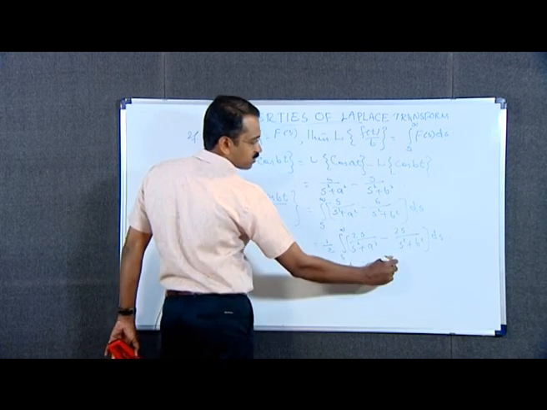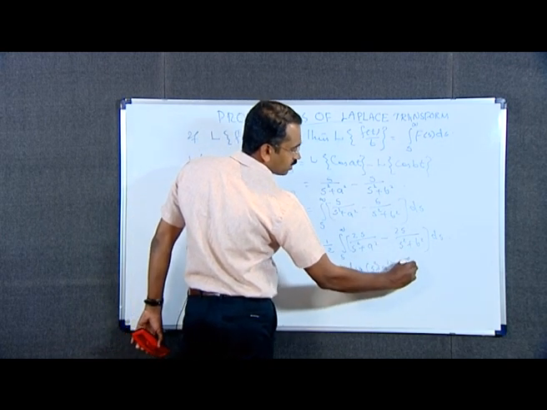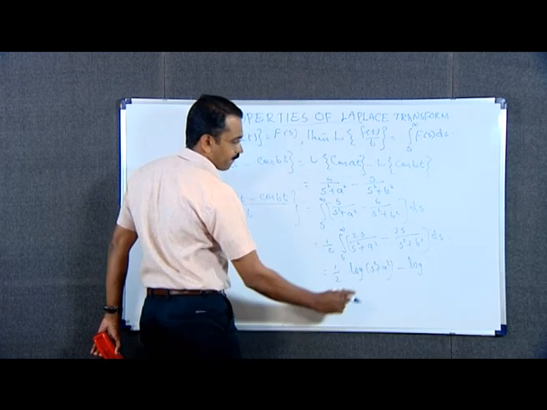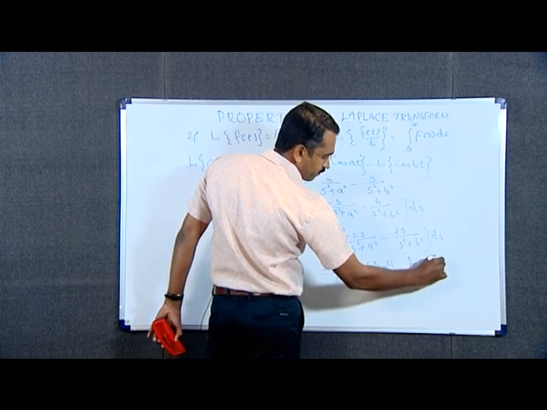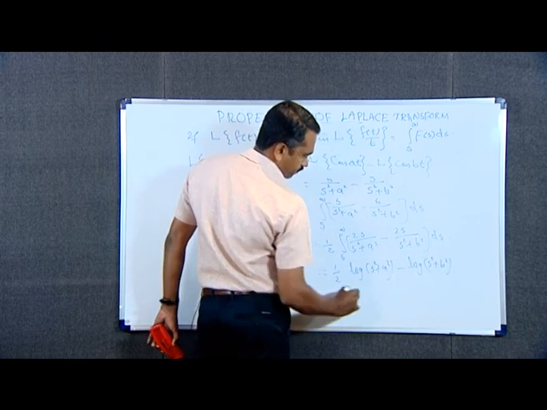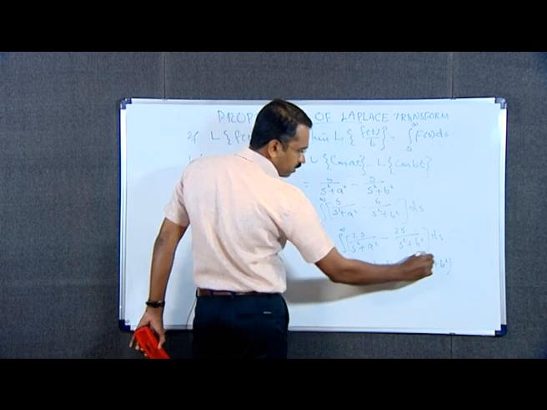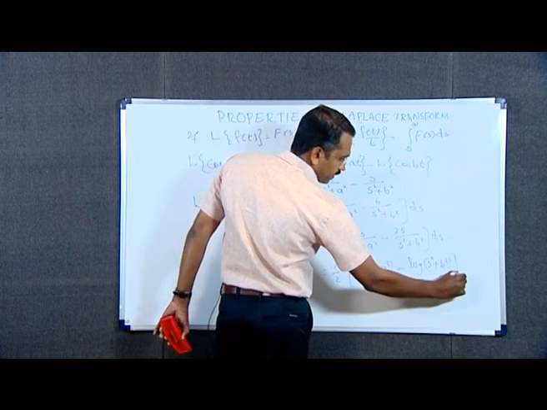Similarly, for this function also, this is logarithm of s square plus b square. 1 by 2 is common. The limits are s to infinity.